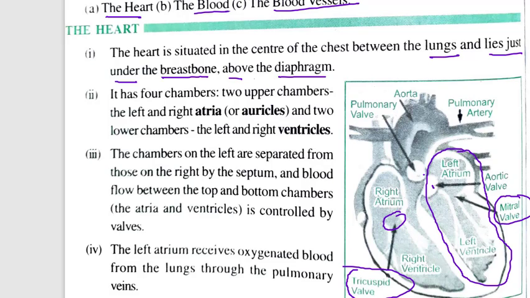As we discussed, it has four chambers: two upper chambers, the left and right atria, and two lower chambers, the left and right ventricles. The two upper chambers are called the left atrium and right atrium, and the two lower chambers are called the left ventricle and right ventricle.